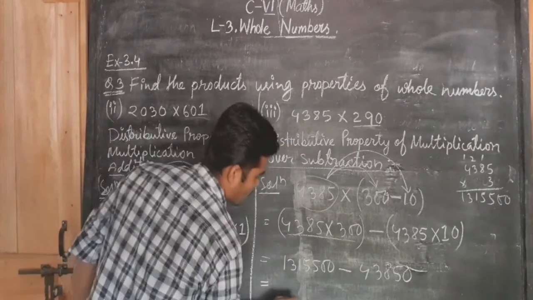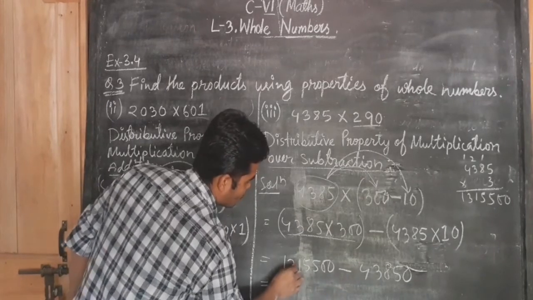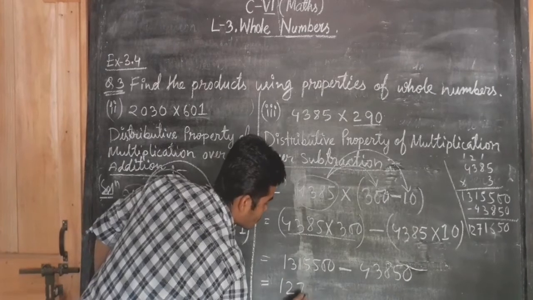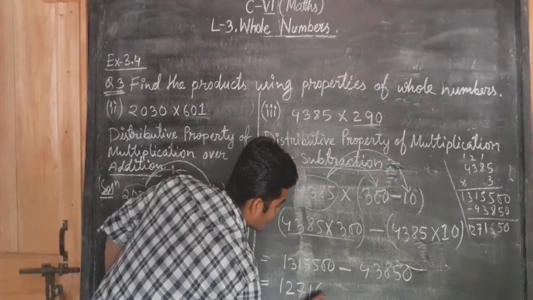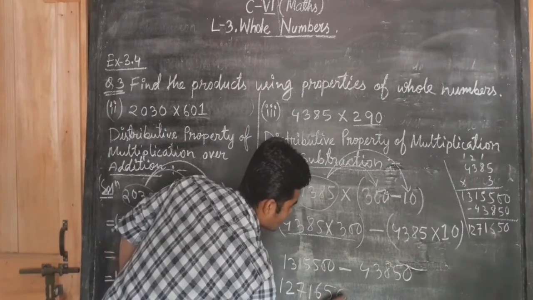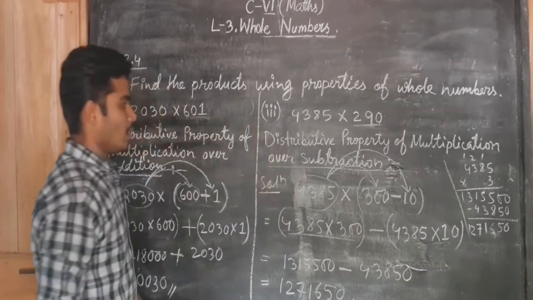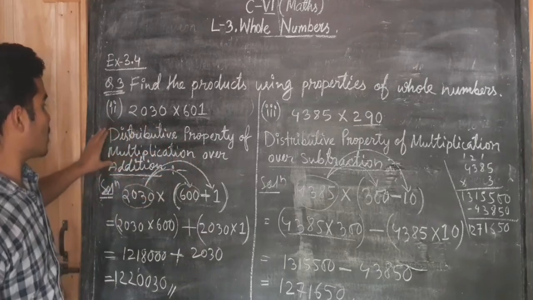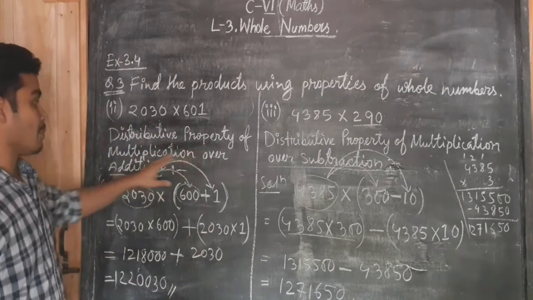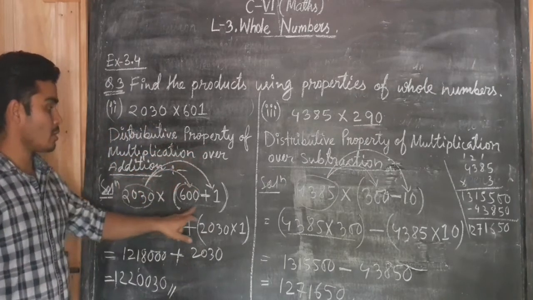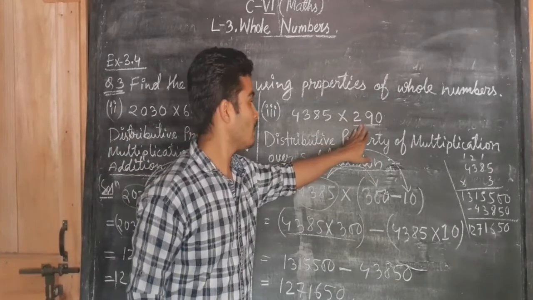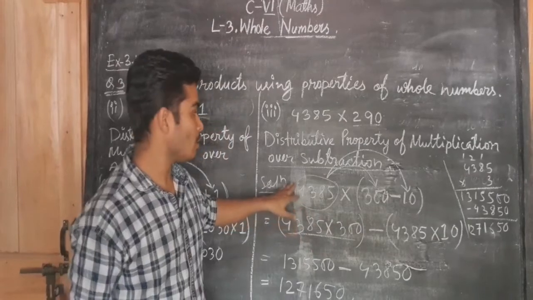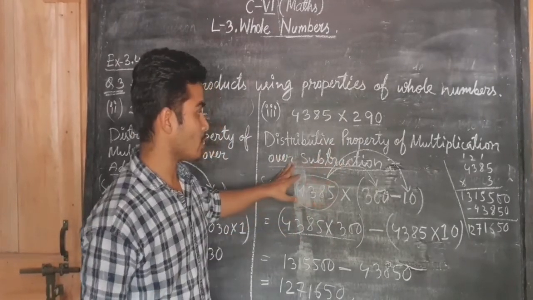What will be the difference of these two numbers? We will get the answer 1271650. So this is the answer, and I hope you all have understood the distributive property of multiplication over addition. And if you break one number in this form, then it is called the distributive property of multiplication over subtraction.